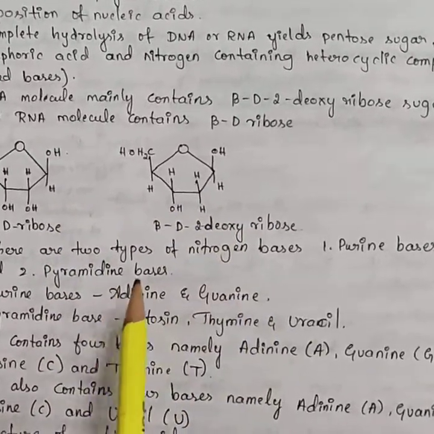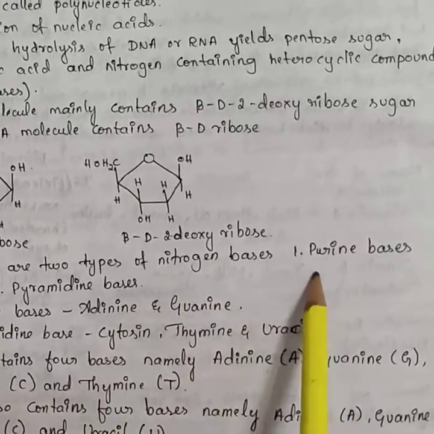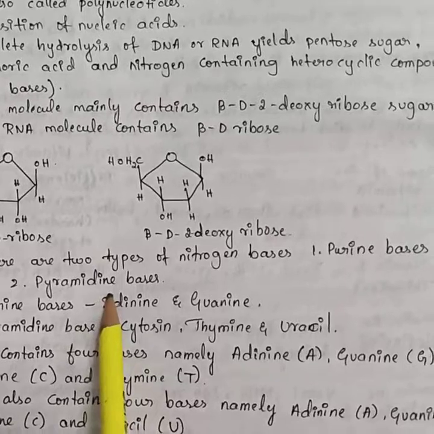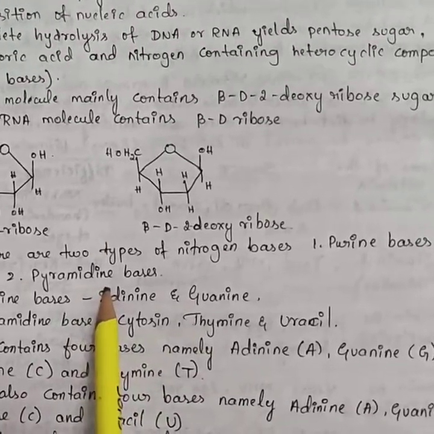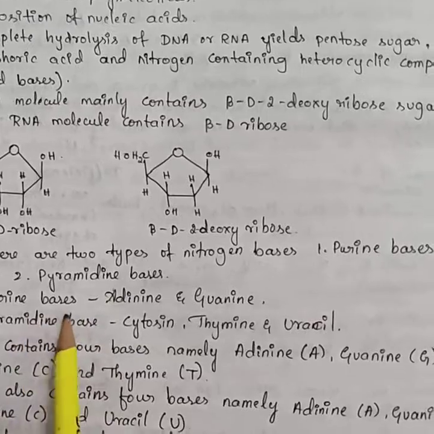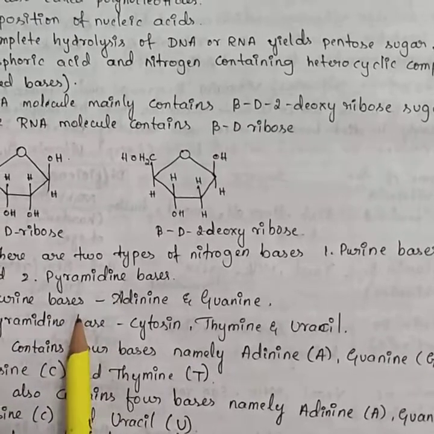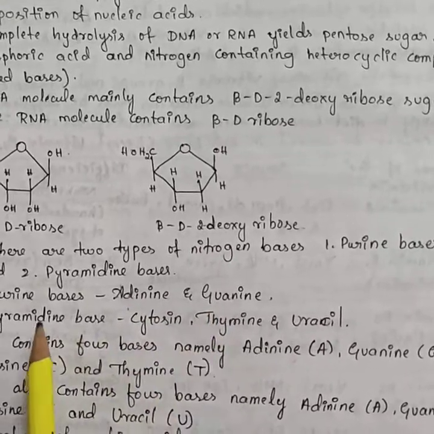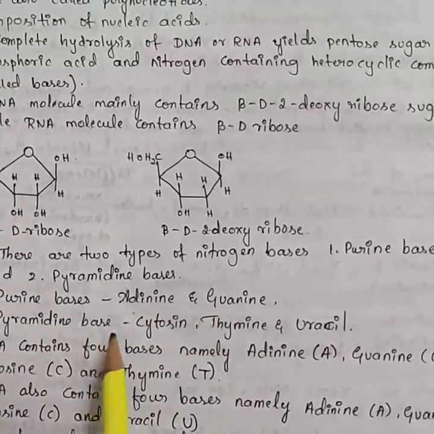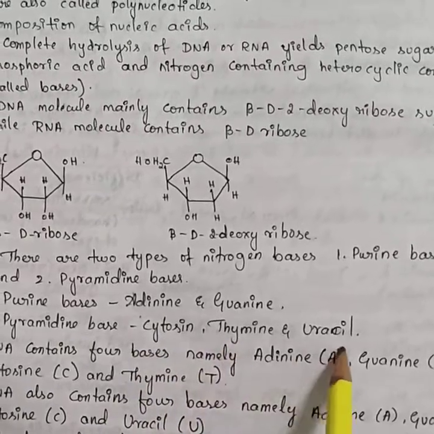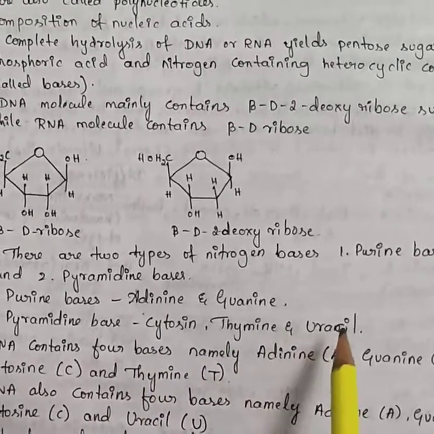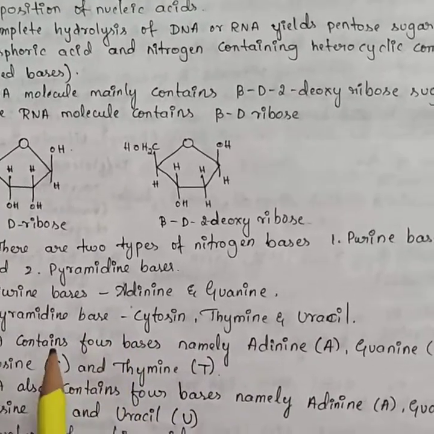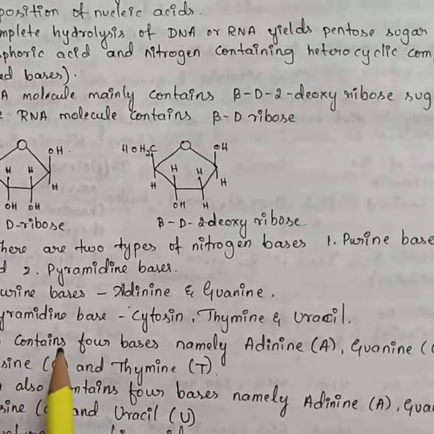Next, there are two types of nitrogen bases: purine bases and pyrimidine bases. Examples of purine bases are adenine and guanine. Pyrimidine bases are cytosine, thymine and uracil. They can ask for 1 mark. Repeatedly they are asking this question.